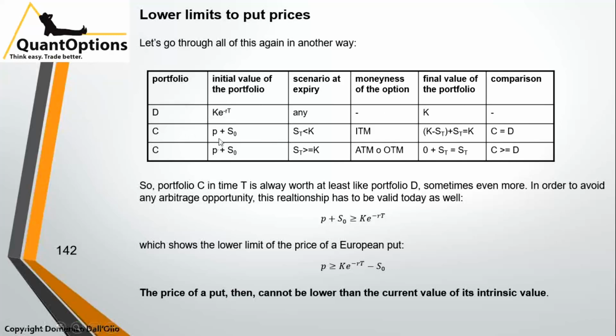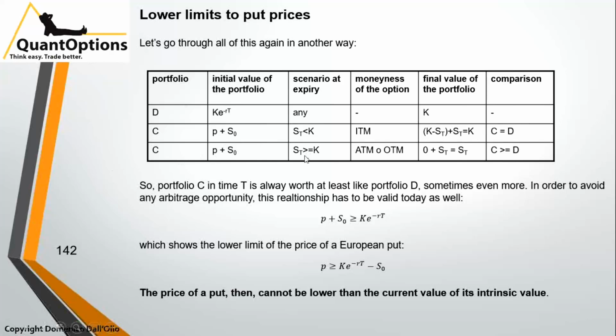Portfolio C is the put plus the stock. If the stock at maturity is below the strike, then the put is in the money and it is valued strike minus underlying, so the put is K minus ST. S0 becomes ST. So K minus ST plus ST makes K, and C is equal to D.